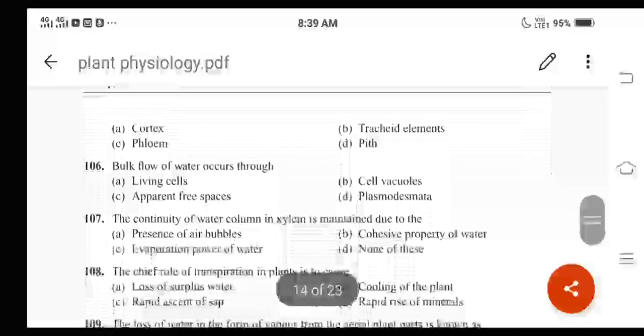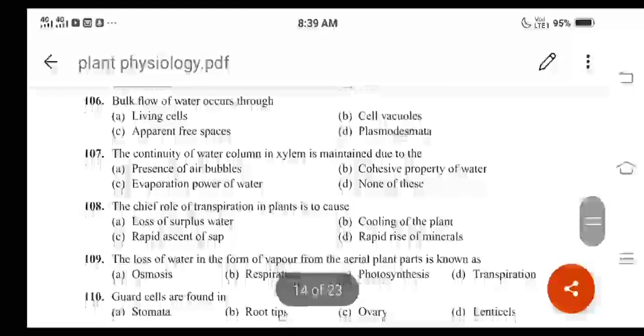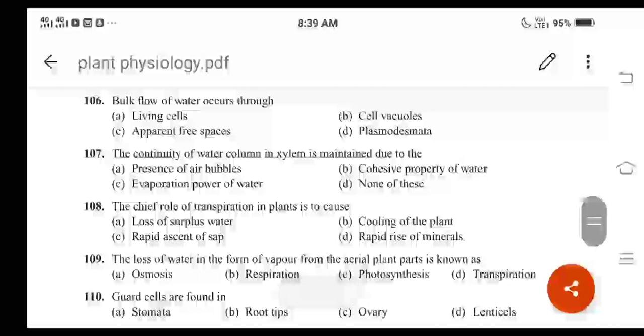Then next one, question number 106. Bulk flow of water occurs through living cells, cell vacuoles, then apparent free spaces, then plasmodesmata, right? And here what is the correct option? For question number 106, bulk flow of water occurs through apparent free spaces, right?